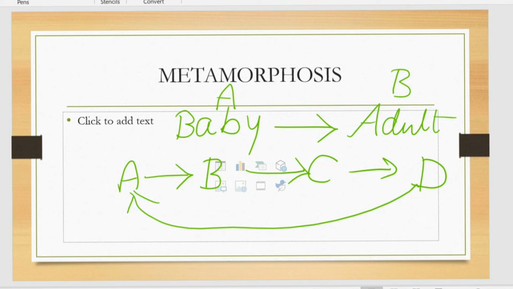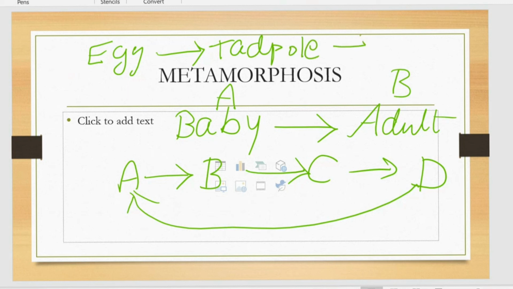Some examples I can give you. In the case of the frog, first a frog lays the egg. The egg hatches and forms the larva called tadpole. It looks like a fish and uses gills for respiration. Next, through metamorphosis, it produces the adult form, the frog. The frog uses moist skin for breathing while in water, and when it is on land it uses its lungs for breathing. So this is about the frog.